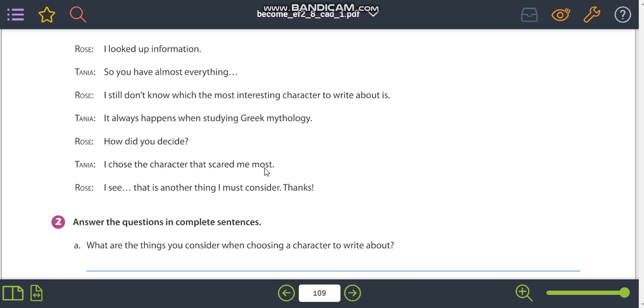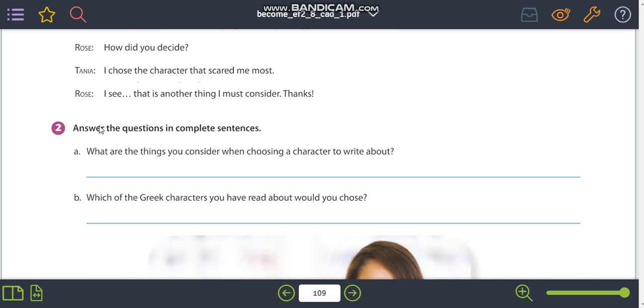Let me see, page 109. Oh, and before, there's a second exercise, sorry. Answer the questions in complete sentences. What are the things you consider when choosing a character to write about? They are talking about a mythology character or something like a research for school. So what are the things you consider when you're choosing a character to write about?